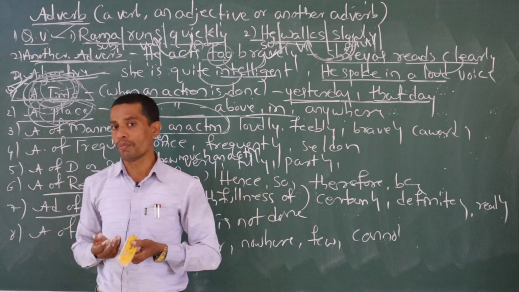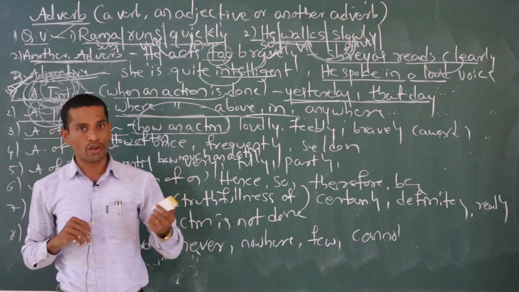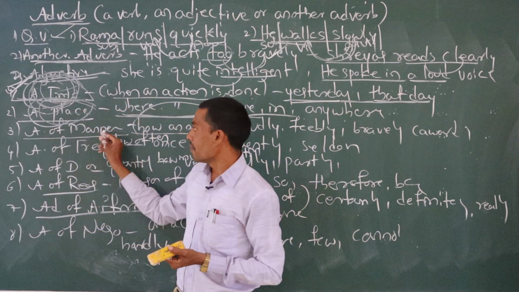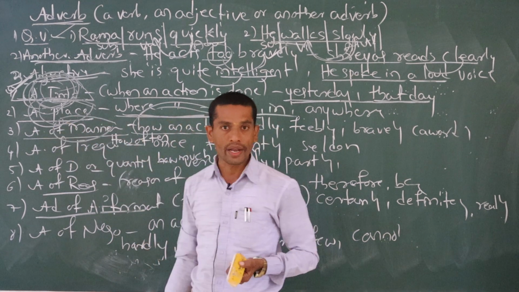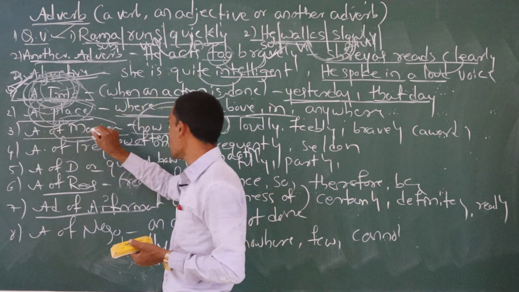Sometimes, suppose you misbehaved in front of some people, they are going to scold you, whether about common sense or manners. Here, adverb of manner talks about how an action is done, how an action takes place. That time we are using adverb of manner.